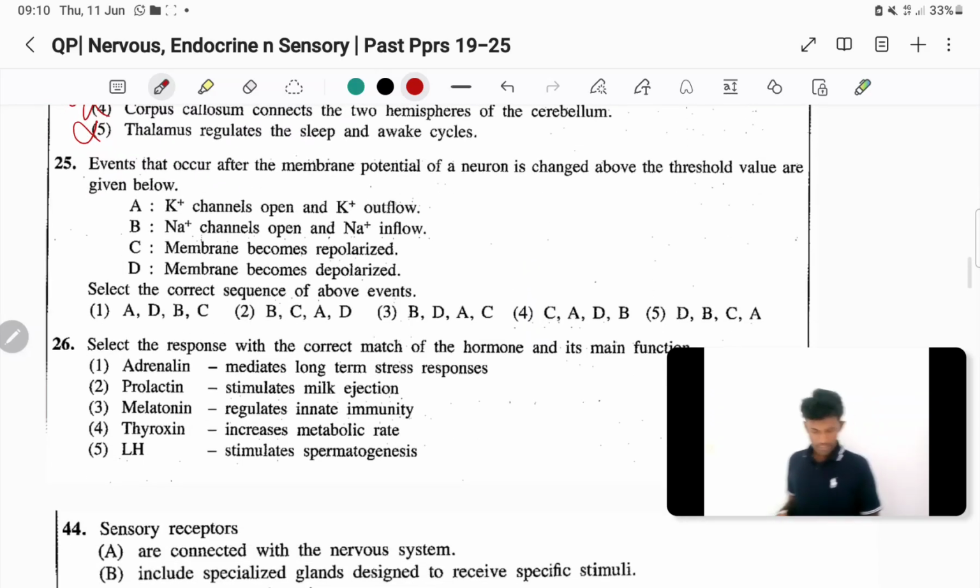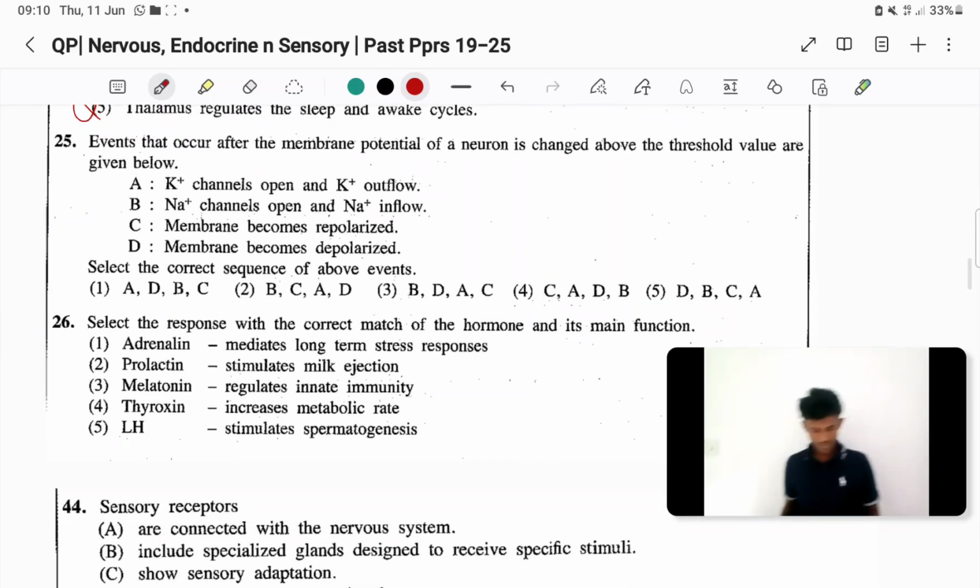Then 25th question: events that occur after the membrane potential of a neuron is raised above the threshold value are given below. Select the correct sequence of events. You should also write the action potential and describe the process with the graph; that's important.